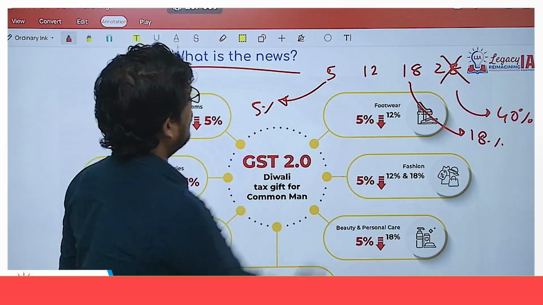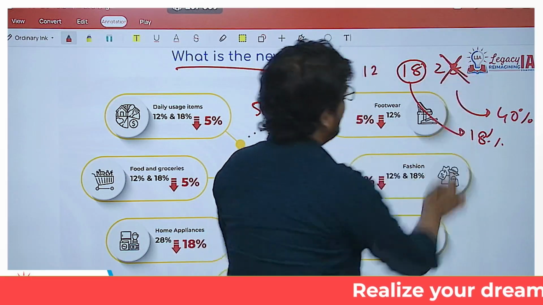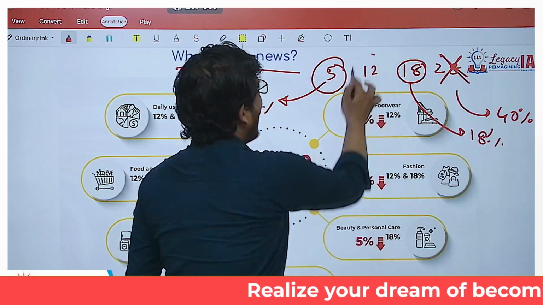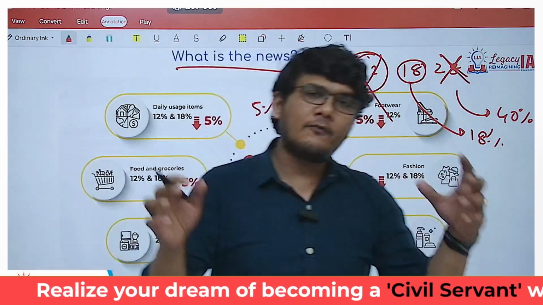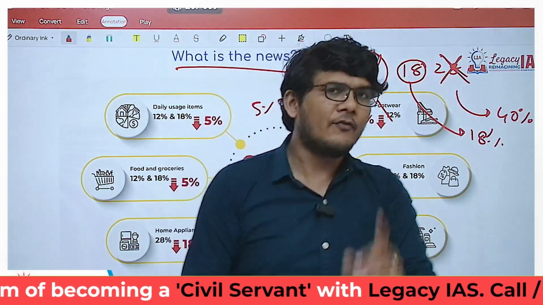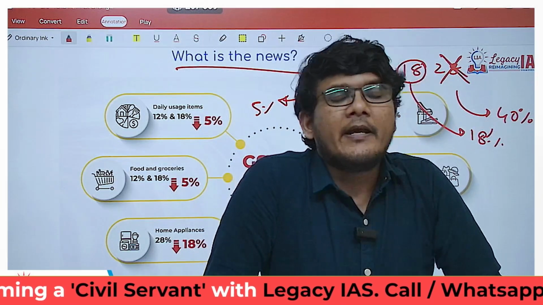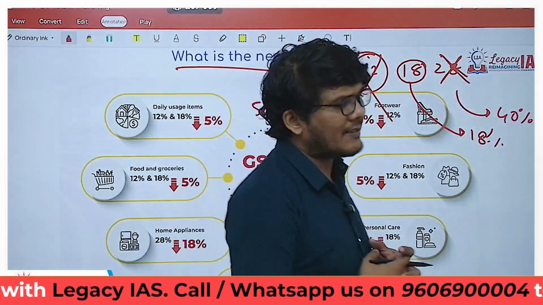So you have only 5% as well as 18% tax. 28 is gone, converted into 40, and 12% is also now out of the way. So the majority of the goods and services will come only under 5 and 18%. The demerit and the sin goods will be in 40%. Now, this is what has happened.